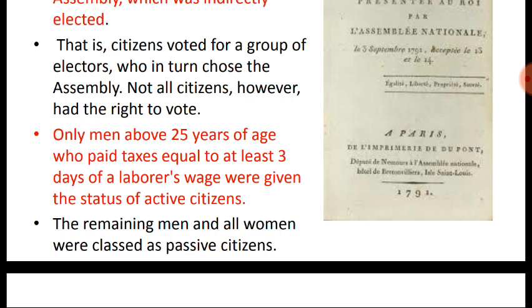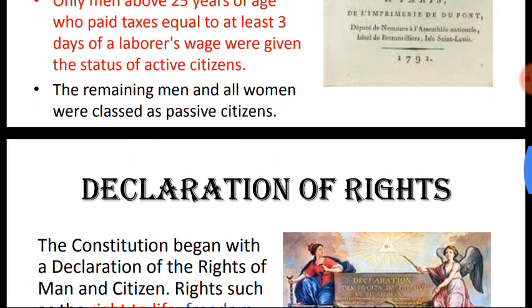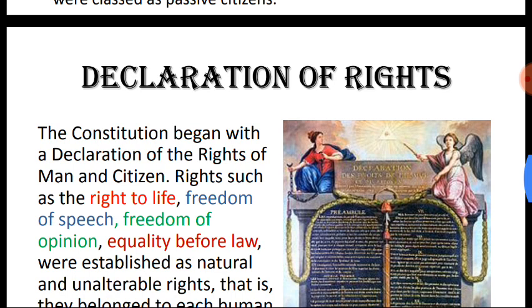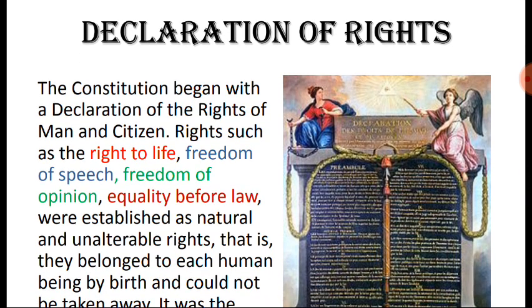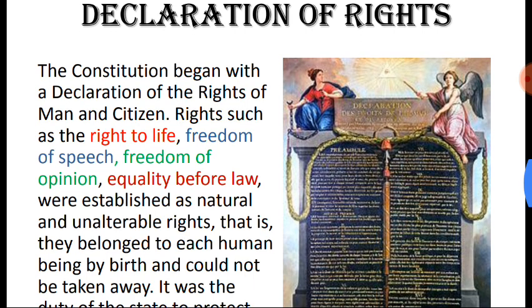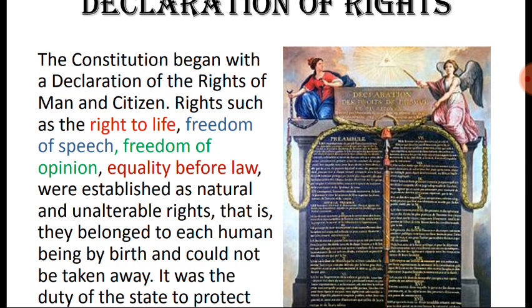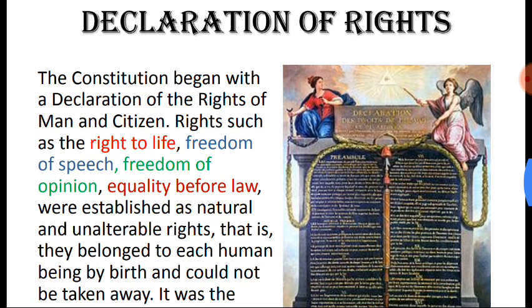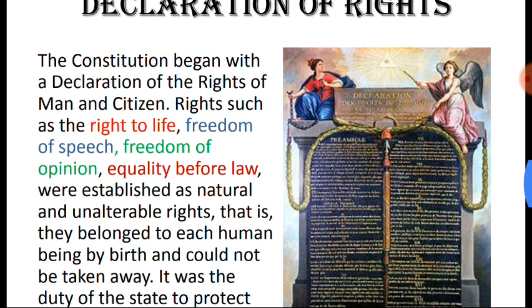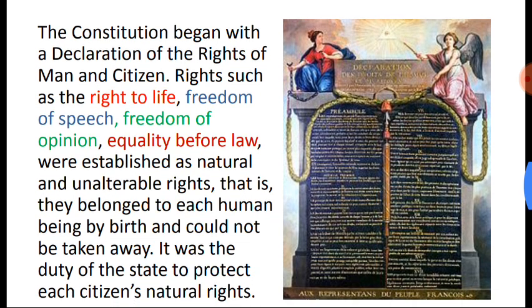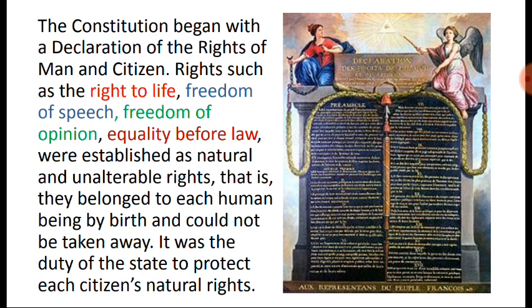So what rights were provided by the constitution to men and citizens of France? The constitution began with a declaration of rights. At the beginning of the constitution, some rights were entitled, like the right to life, freedom of speech, freedom of opinion, and equality before law. These are the rights provided by the Constitution of 1791 to all the citizens of France.